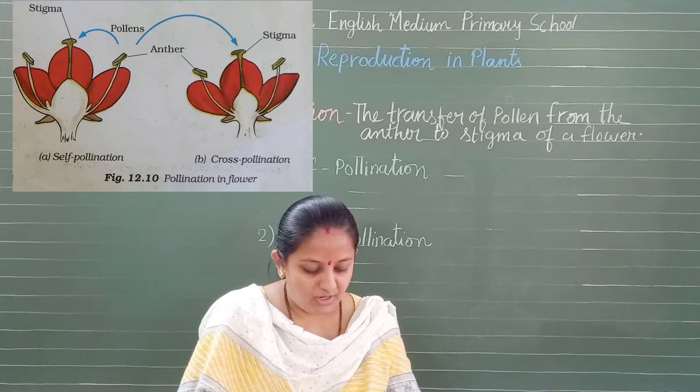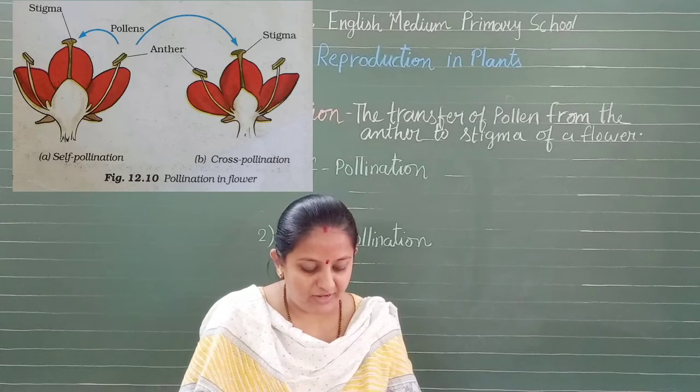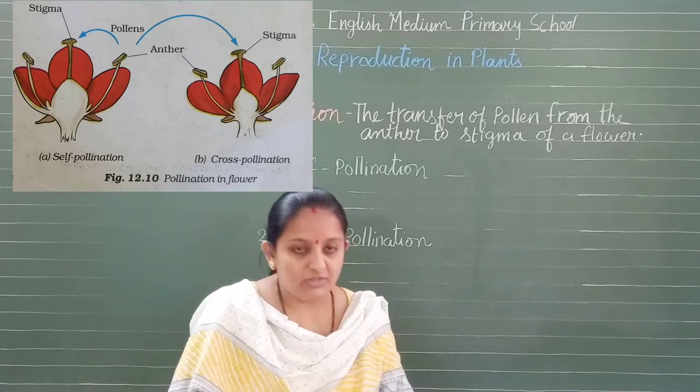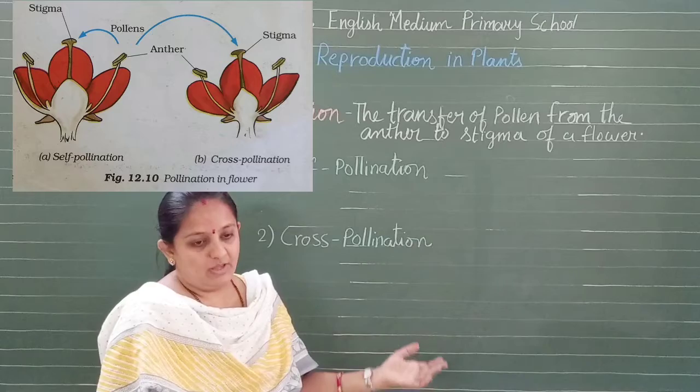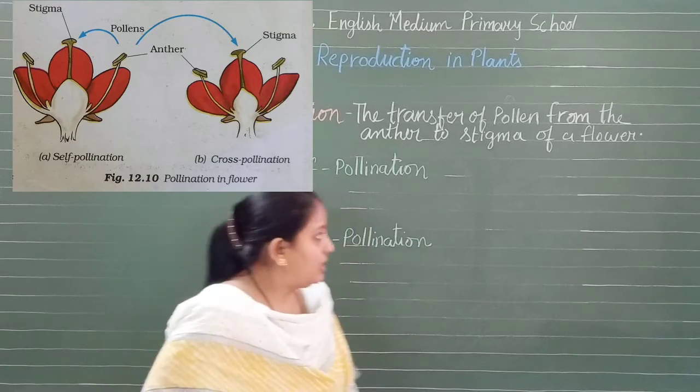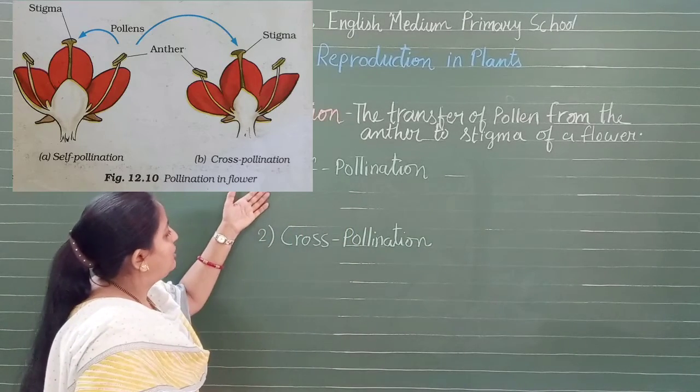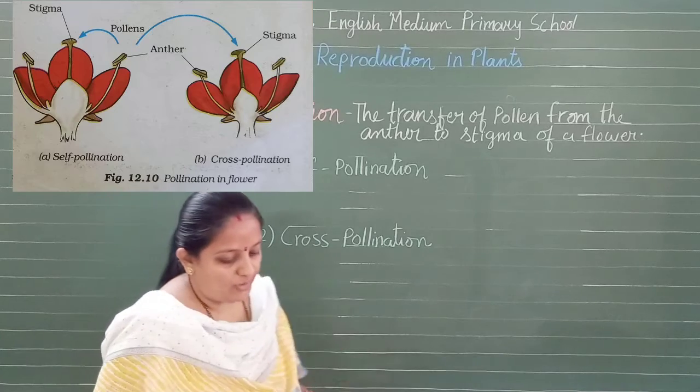Now some of the pollens land on the stigma of a flower of the same kind, isn't it? So there are two types of pollination, self-pollination and cross-pollination. Now what is this?